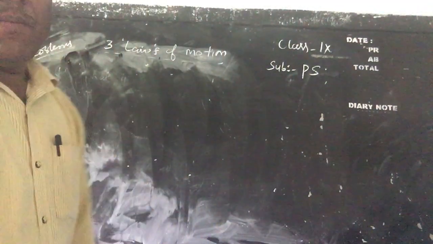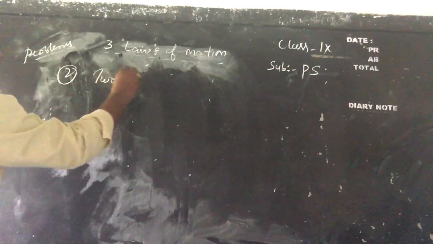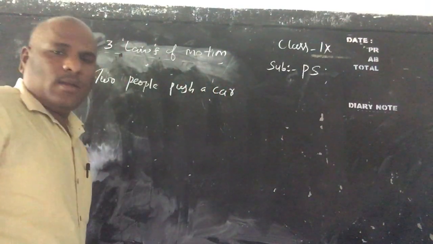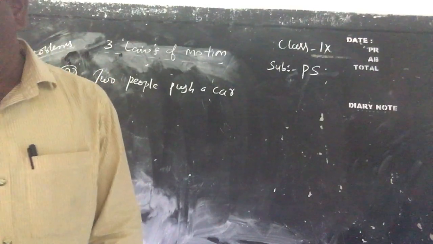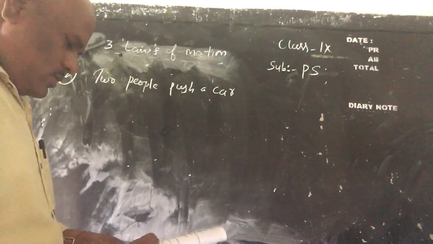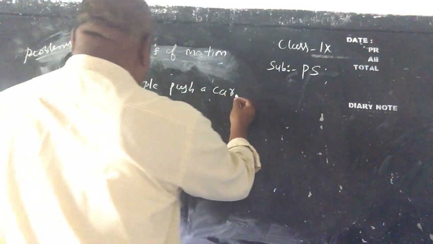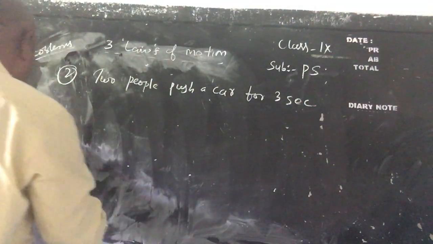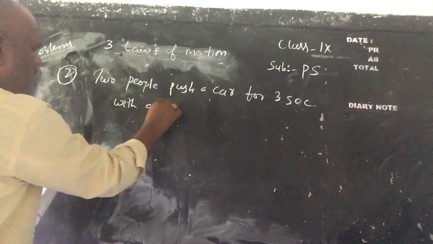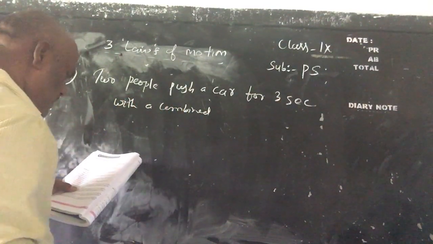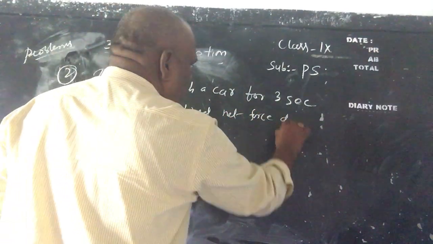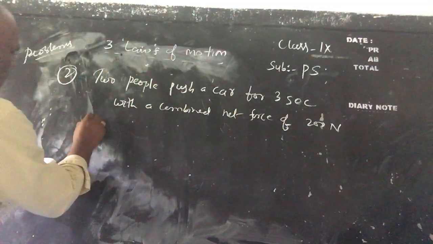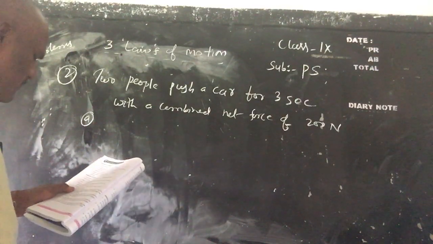Problem number 2. Two people push a car for 3 seconds with a combined net force of 200 newtons. So there are two parts here. First, A.